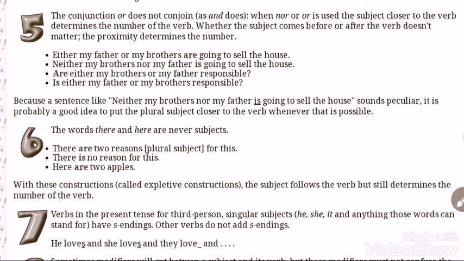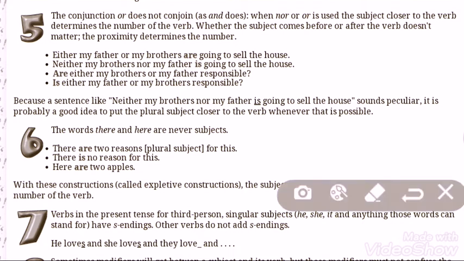Next, the words there and here are never subjects. Rule number 6. The words there and here are never subjects. There are two reasons for this.